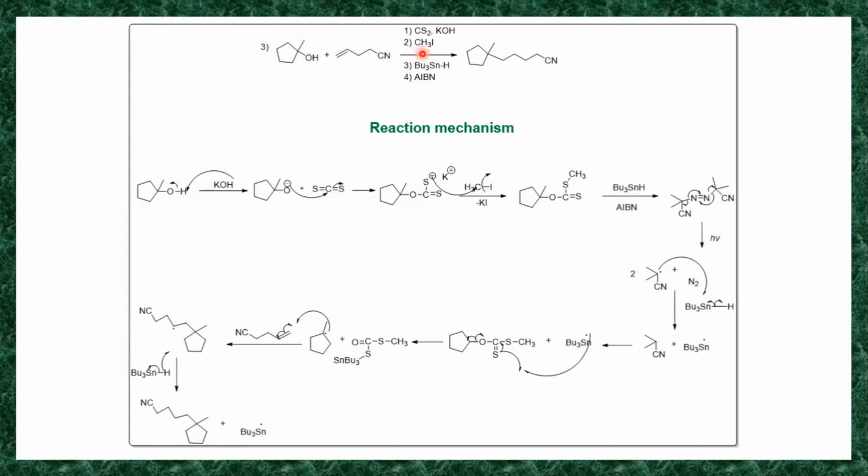So this is the importance of this radical reaction. By a normal reaction you can't directly replace this OH and join this carbon, but it is possible by a radical reaction. So this is one reaction. We'll see its mechanism.